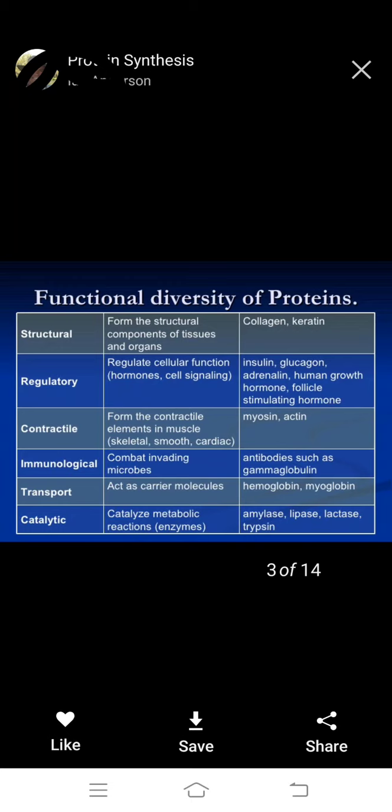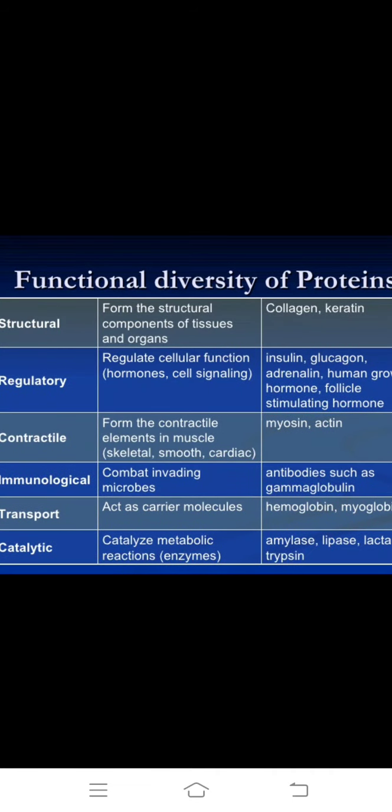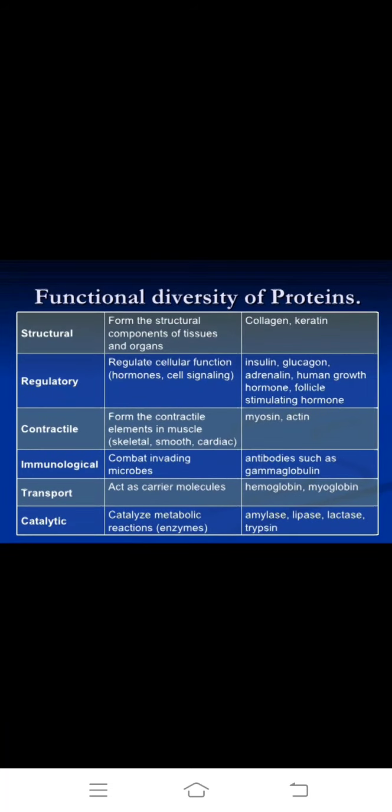Okay, important. The functional diversity of proteins: structural components of tissues and organelles, like the proteins collagen and keratin, very important. Regulatory cellular functions, like hormones and cell signaling, very important, like insulin, glucagon, adrenaline, human growth hormone and follicle stimulating hormone, which are also proteins.